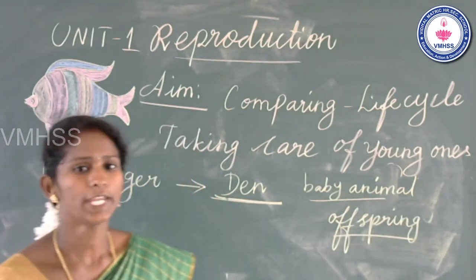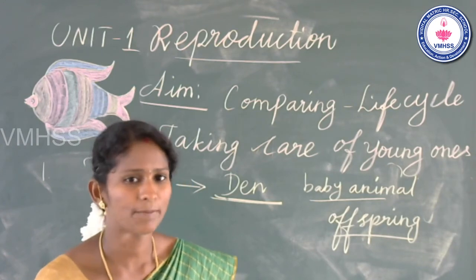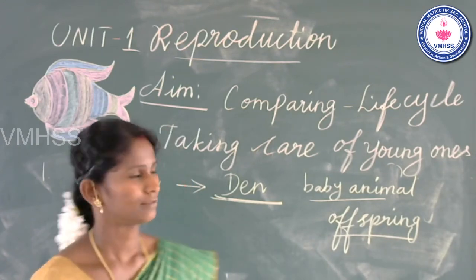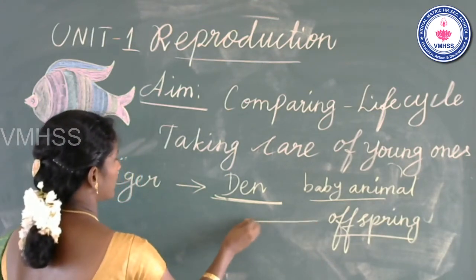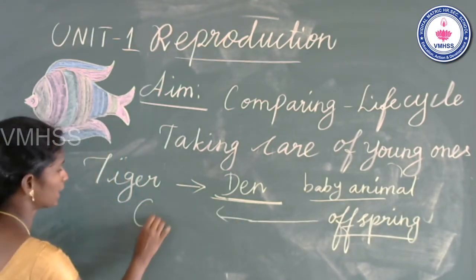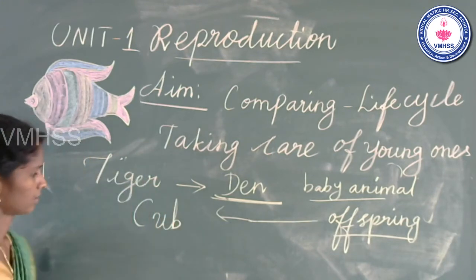Offspring? Very good. The baby of a living being is called offspring. So what is the name of the offspring of a tiger? Yes, very good. Cub.